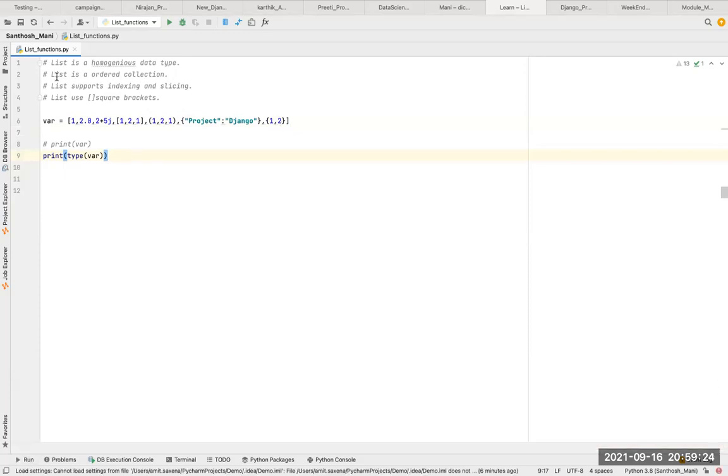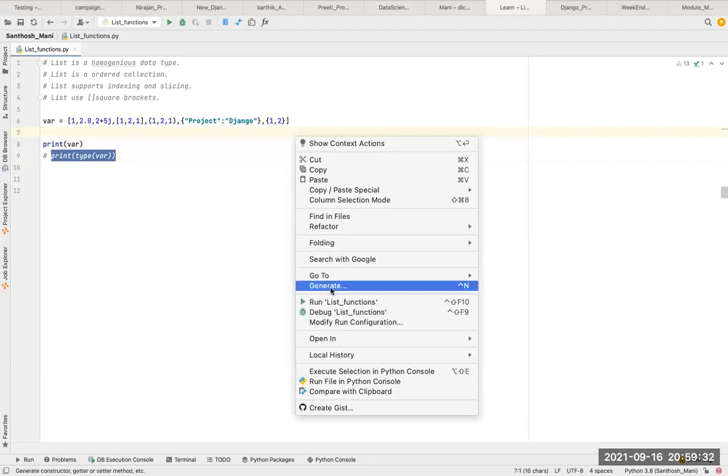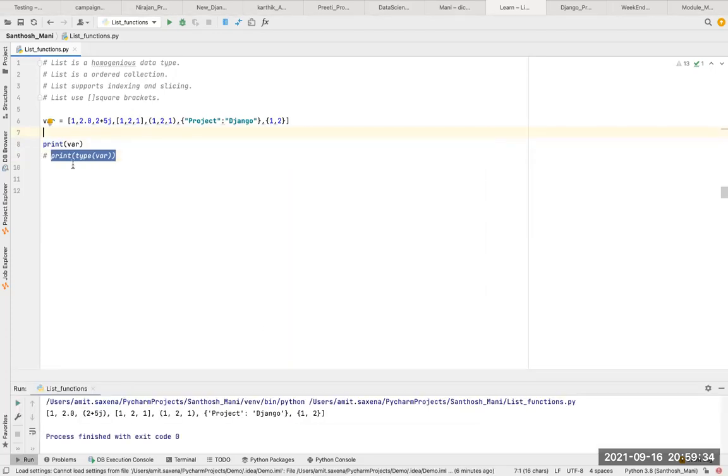Now the second thing is that list is an ordered collection. If I run, it will print the same sequence if we are not doing any activity. I will just comment and see. Whatever sequence we have given here, it will print the same sequence. So list is an ordered collection.